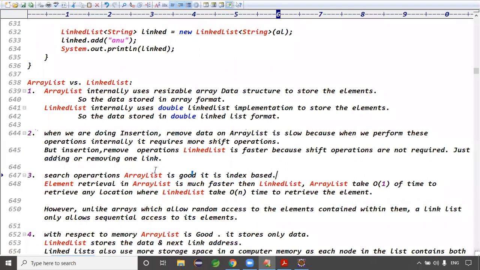For search operations, ArrayList is good, because it is index based.